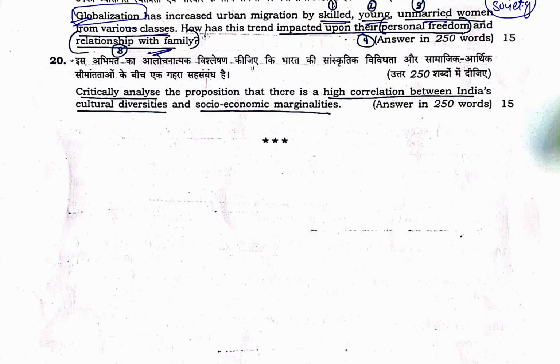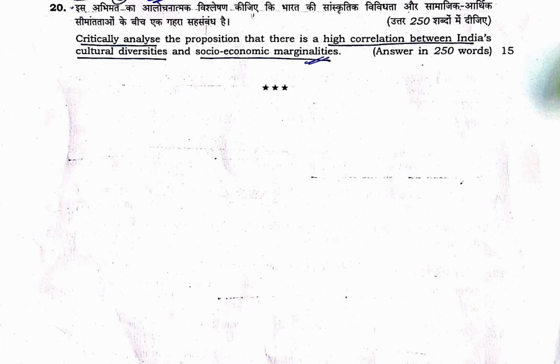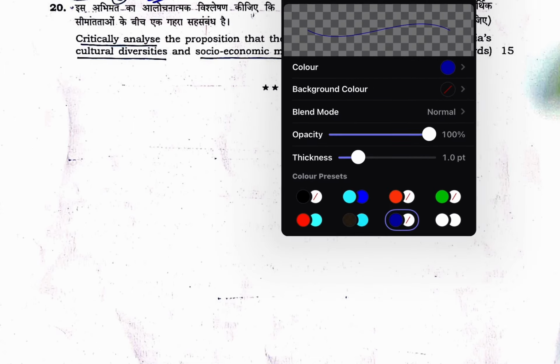Next, critically analyze the proposition that there is a high correlation between India's cultural diversities and socio-economic marginalities. Again, socio-economic marginalities is a phrase taken directly from the syllabus. Again, this was an easy question. So what we need to know from this by reading, what I can understand is key